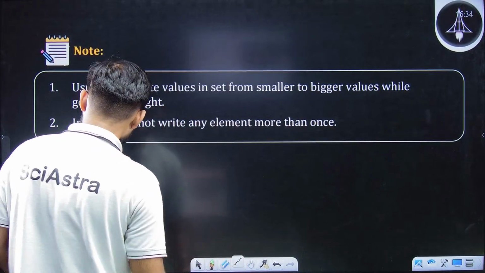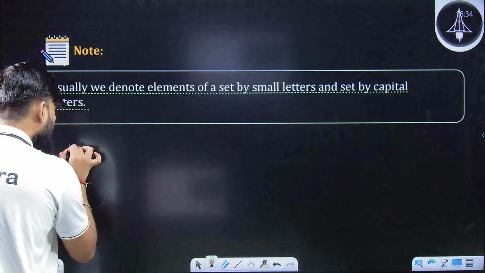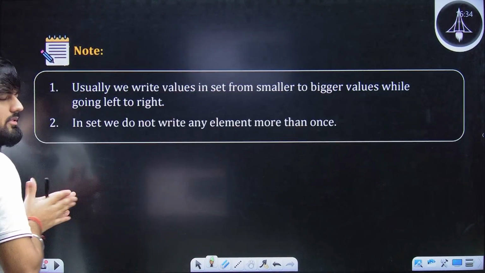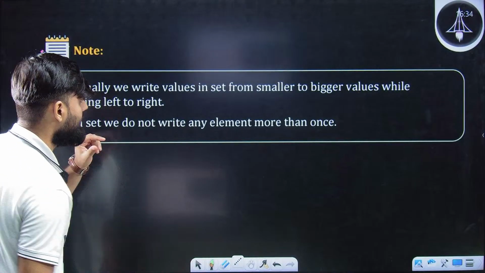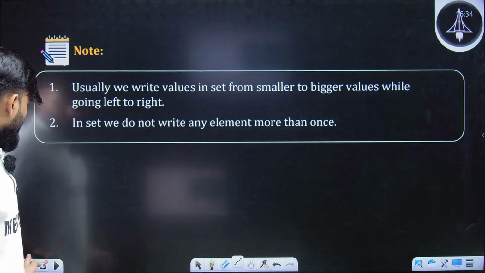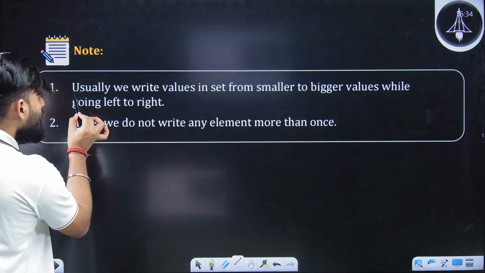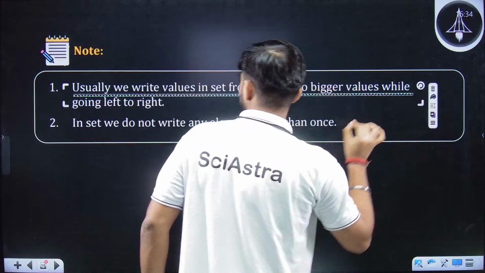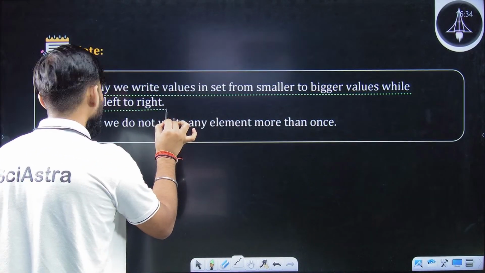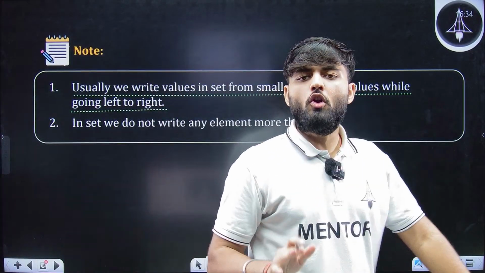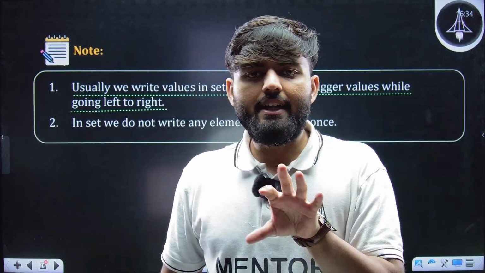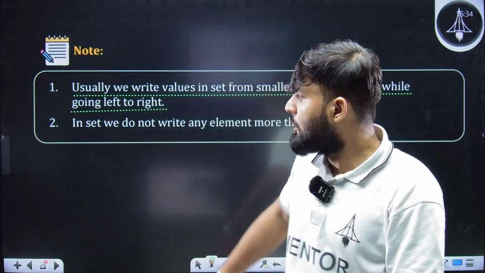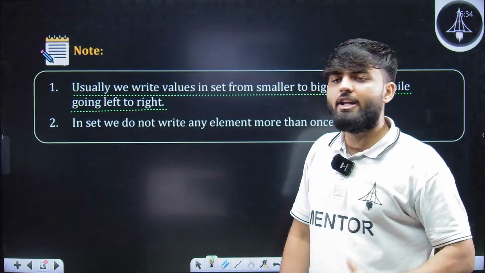So we can definitely say that order is not important. Let's move ahead. In this point, I'll add that, okay? This was the point that is clear. Now next point. Usually we write values in a set from small to bigger values while going from left to right. There is a natural tendency, or in books you will always find that they write the elements of a set from smaller values to bigger values, that is in ascending order. Let me show you an example.